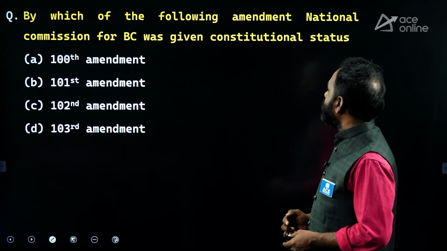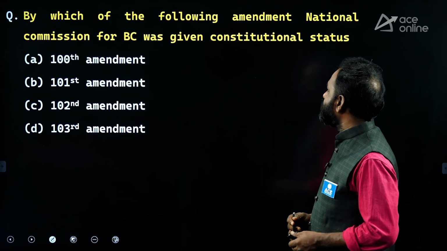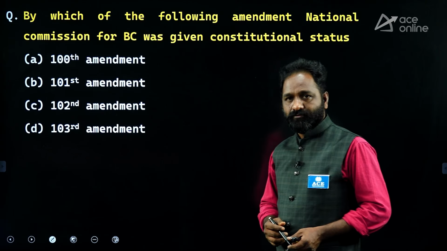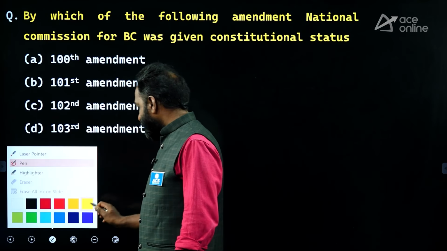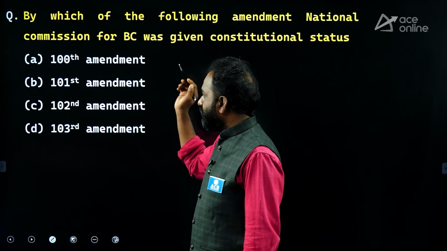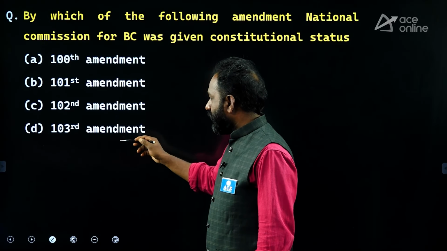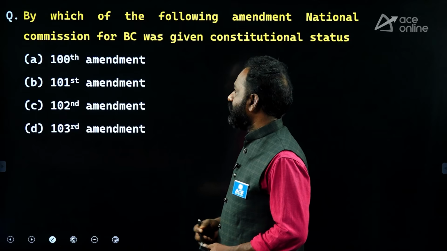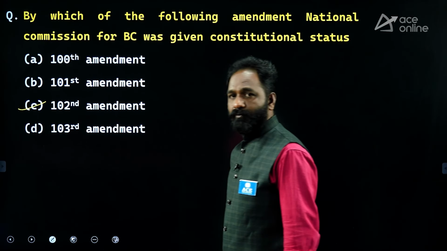By which of the following amendments was the National Commission for BC given constitutional status? Four amendments were given, and they frequently ask questions on amendments: the 100th, 101st, 102nd and 103rd Amendment. The answer is the 102nd Amendment.